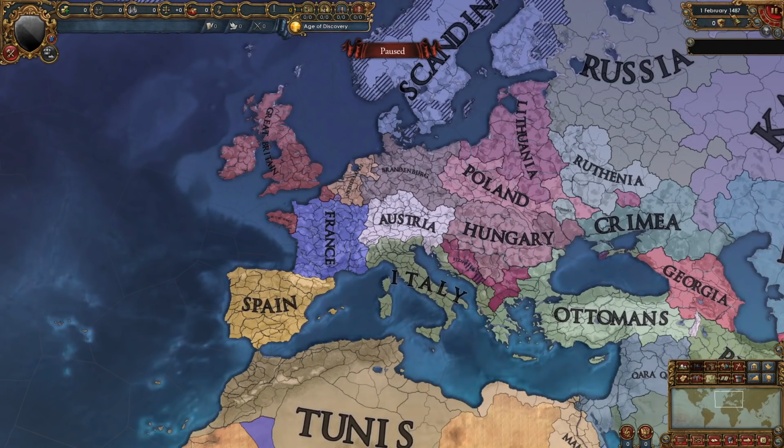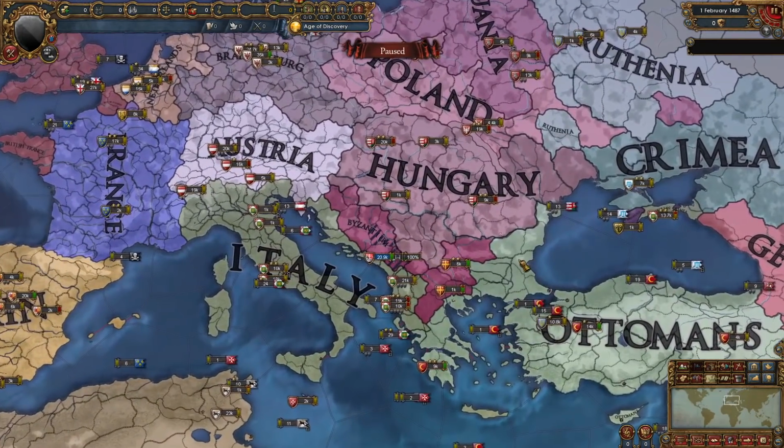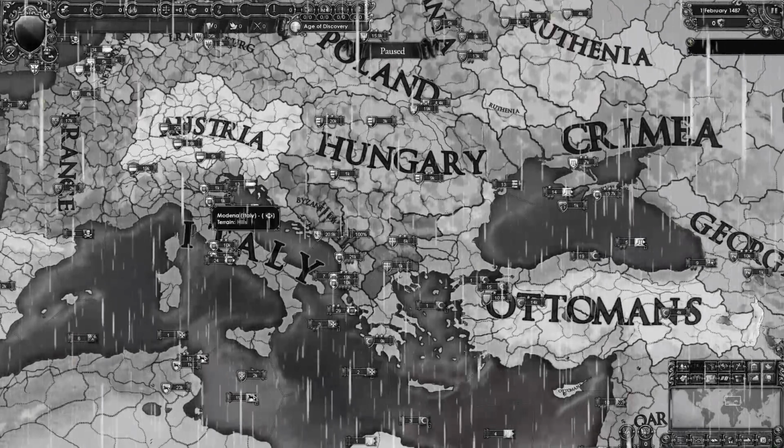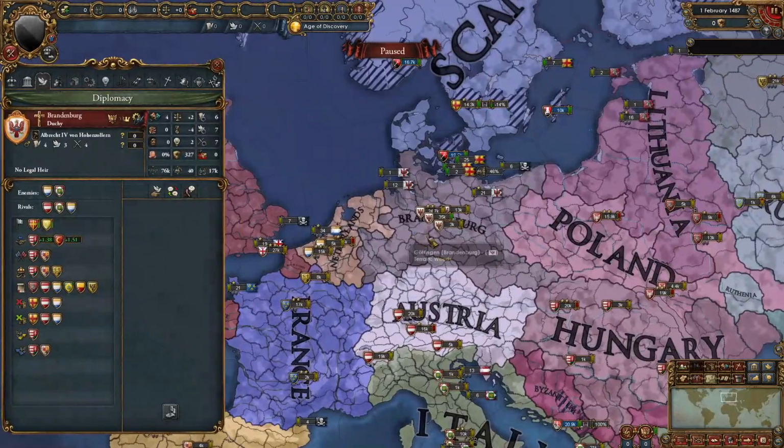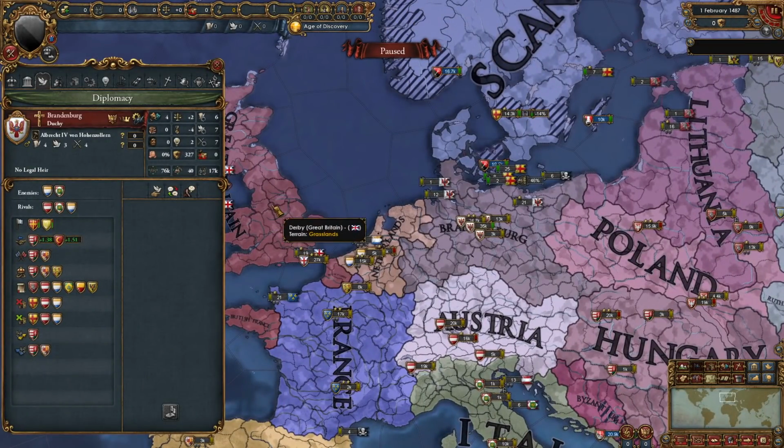So it's been about 40 years, and let's take a look at all the changes. I think the first thing you're gonna notice is that, well, Byzantium didn't do so well. First they got declared on by the Ottomans, then by Italy, then by Hungary, and this is what they look like right now. Brandenburg actually got Great Britain in a PU.